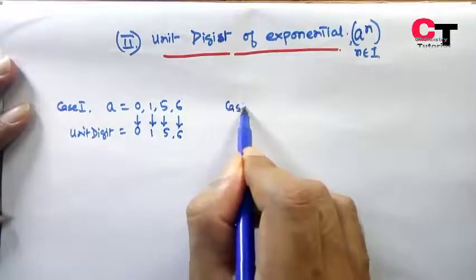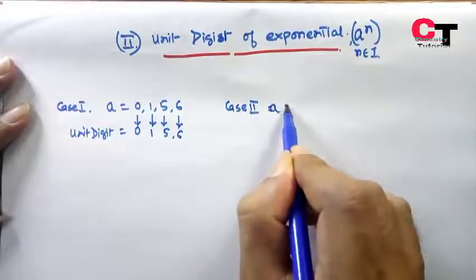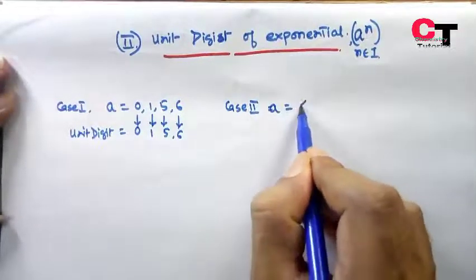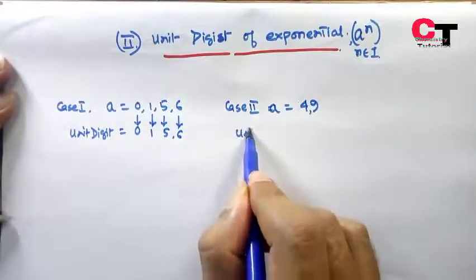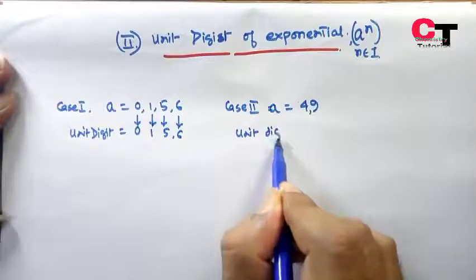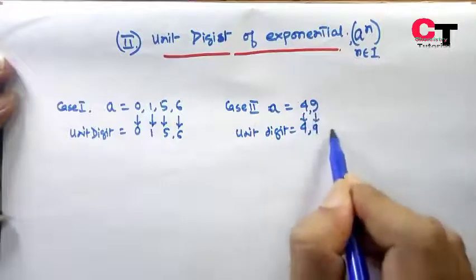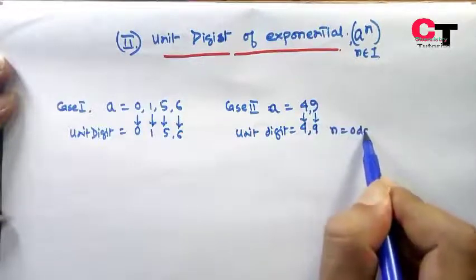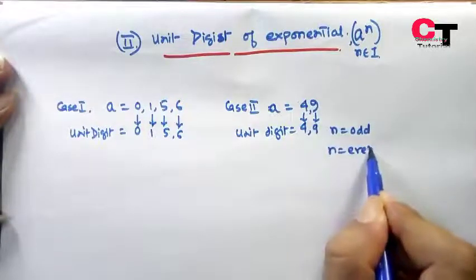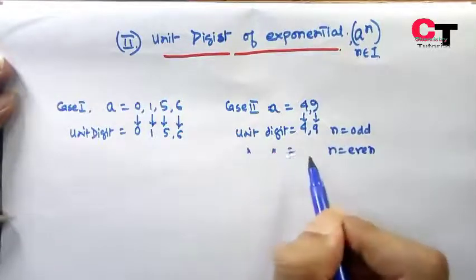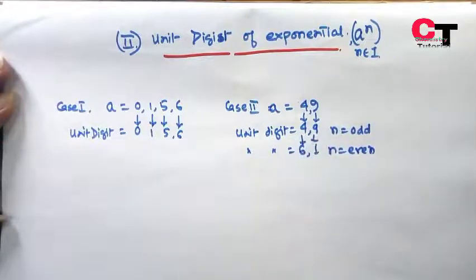In case 2, if a equals 4 or 9, then the unit digit will be 4 or 9 if n is odd. If n is even, then the unit digit will be 6 or 1.